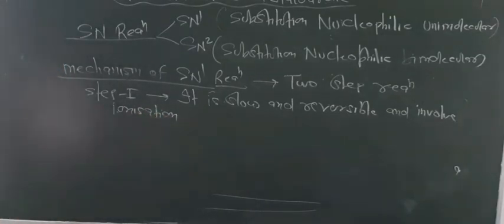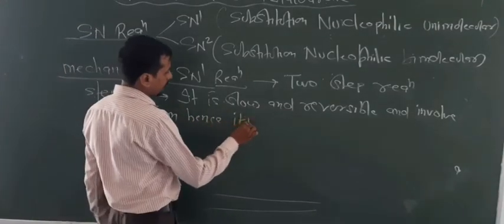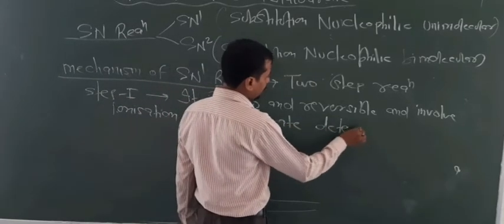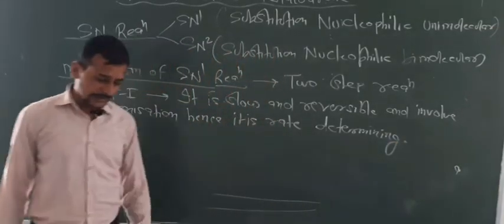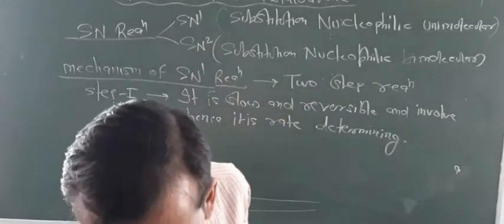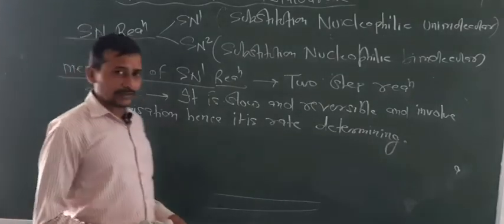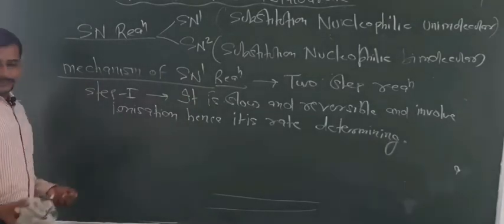That is, step first is slow and hence it is the rate determining step. About this I told you in chemical kinetics, the slow step is the rate determining step. I also told you the types of reactions: fast reaction, very slow reaction, and moderate or slow reaction. So here the slow reaction determines the order of reaction.